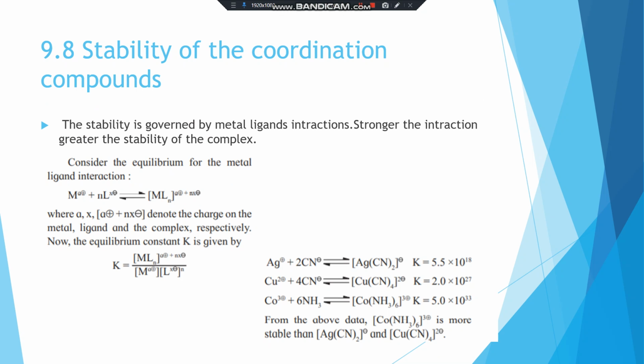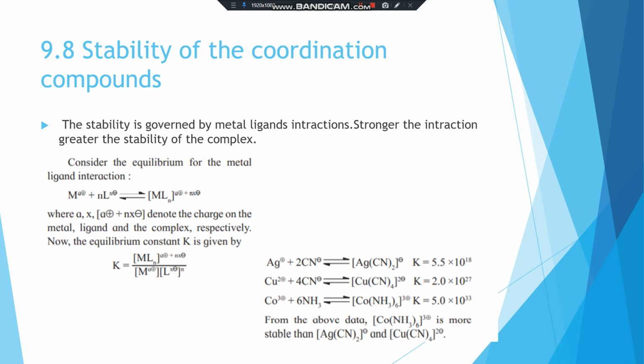Consider the equilibrium for the metal-ligand interaction. This is M^(a+) plus n L^(x-) giving [MLn]^(a+nx-), where a+, x- and (a+nx)- denote the charge on the metal, ligand and complex respectively.